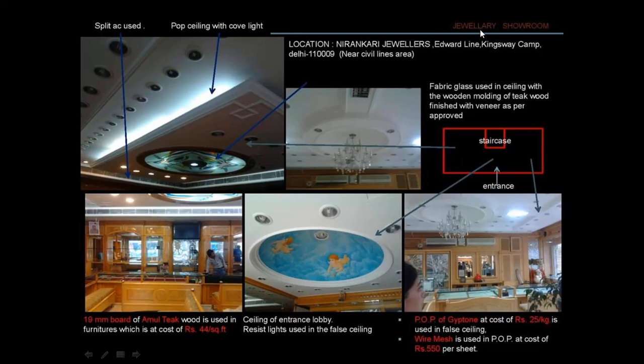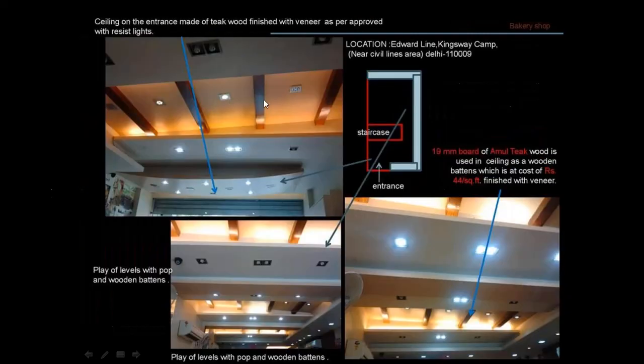Then jewelry showroom, again location Nirankari Jewelers, Edward Line, Kingsway Camp, Delhi, near civil lines area. So here the plan is given, staircase, entrances. Then here POP, their cost is also given, gyptone, different stones used. So bakery shop. Now last one is the bakery shop. This is the plan and this is the false ceiling used at the bakery shop.